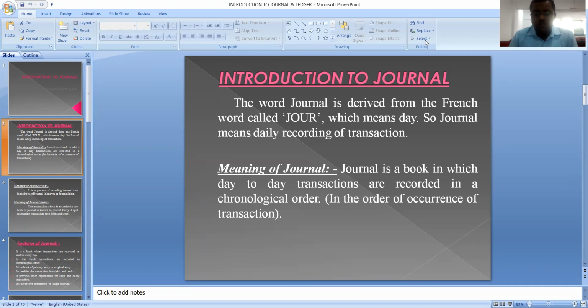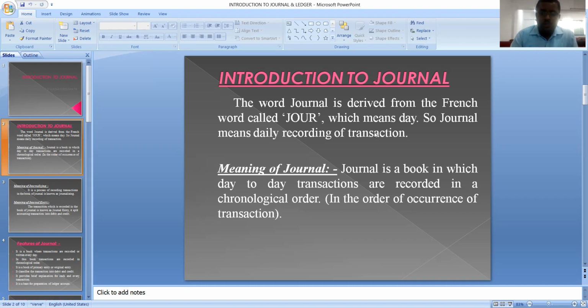I told you what is the meaning of chronological order. Chronological order is nothing but in a sequence, date wise, in the order of occurrence of transactions. We need to record transactions in this order in the book of journal. That particular book is known as journal.